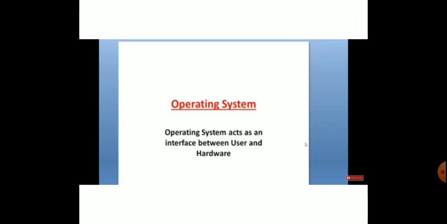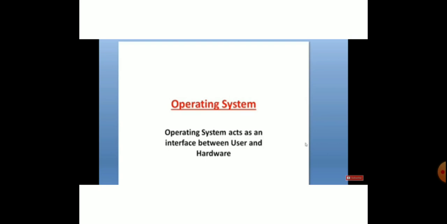Next, the operating system acts as an interface between the user and the hardware. It communicates between the user and the hardware and joins both of them. In one hand it holds the user, in the other hand it holds the hardware. It just translates the need. The computer cannot understand the user's language, so it gives the data in a computer-understandable form and gives the result in a user-understandable form.